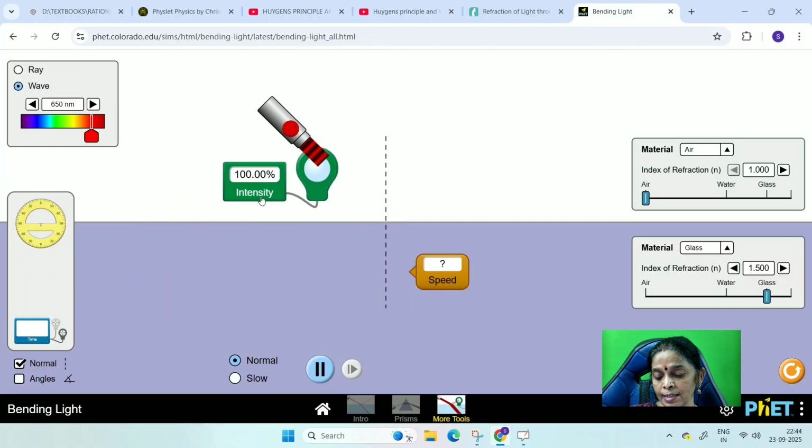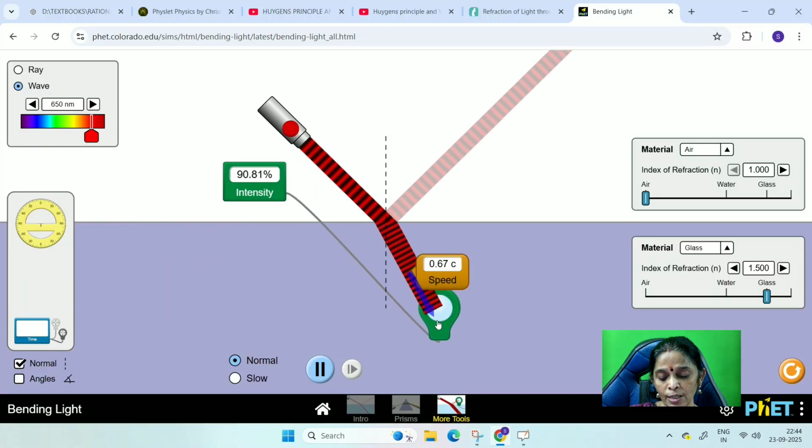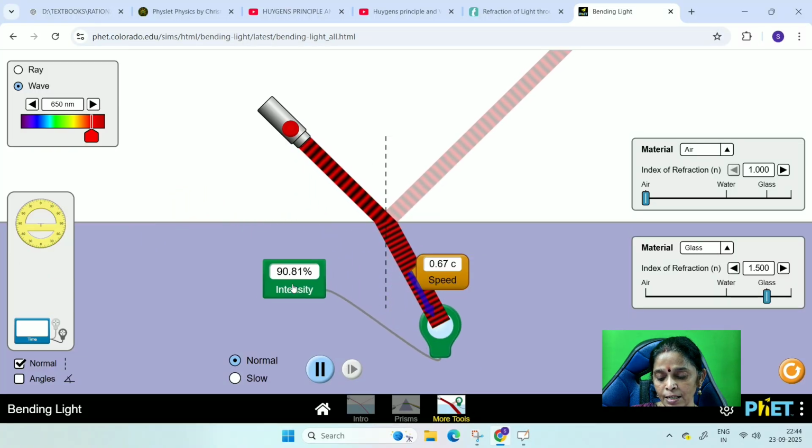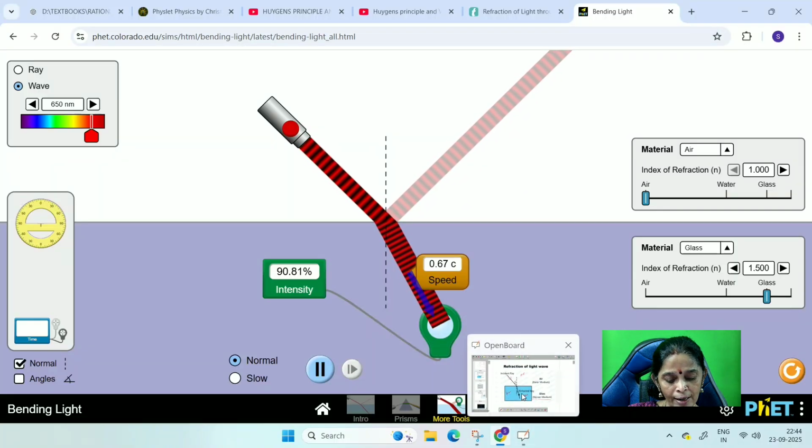Let us see the intensity of the light. Look at the intensity, 100%. But look at this intensity here, 90.81% only. The intensity of the light also decreases. So hope you understand. So now come back here.